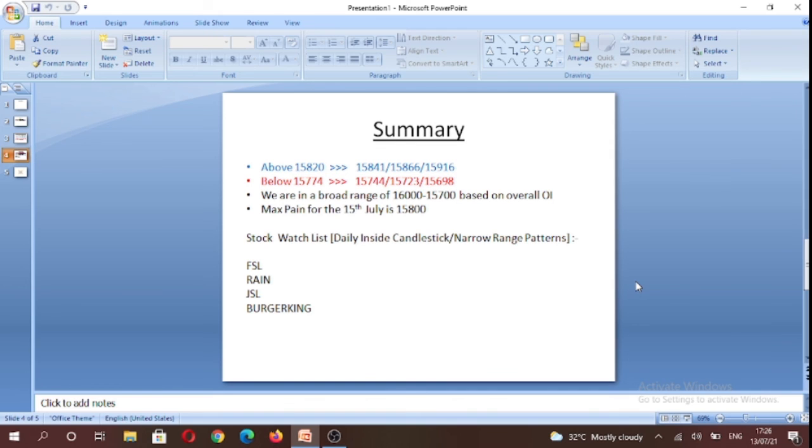I would also be sharing our stock watch list, which would be comprising technically weak stocks. So I would be sharing them around 9:45 p.m. on our blog. So do stay tuned for that. And currently in the markets, realty sector as well as banking sector is outperforming, while media and IT sector is currently underperforming. So do stay tuned for a blog post around 9:45 p.m.